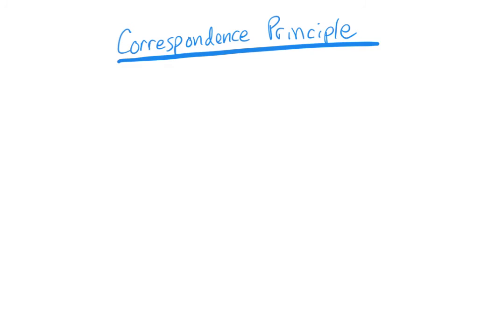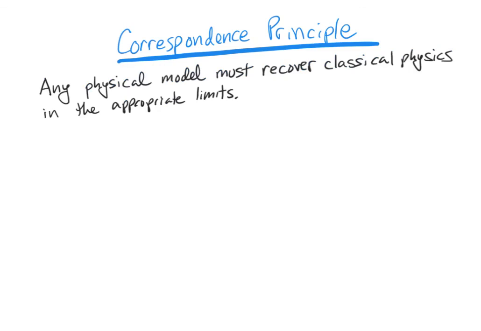The reason why we care is because of what we call the correspondence principle. We've seen this before with special relativity. The correspondence principle tells us that any model of physics that we have should always reproduce classical physics in the appropriate limit.